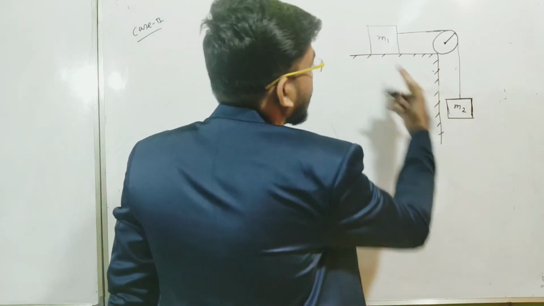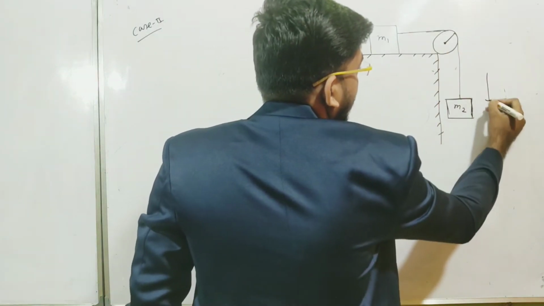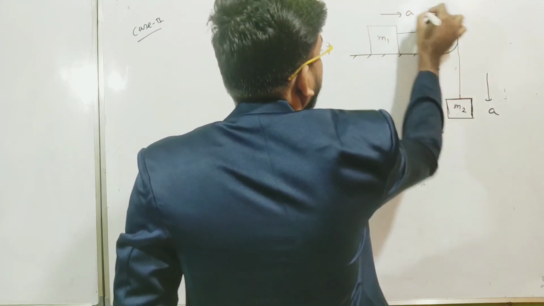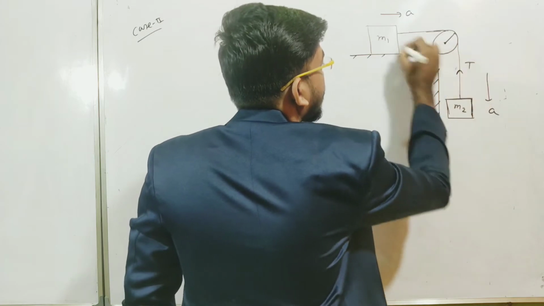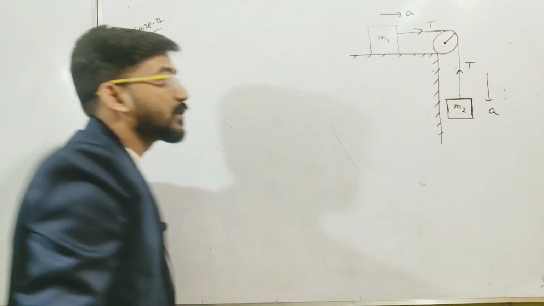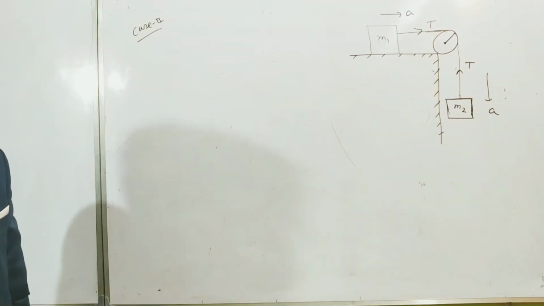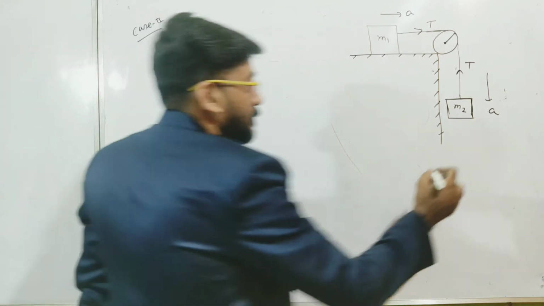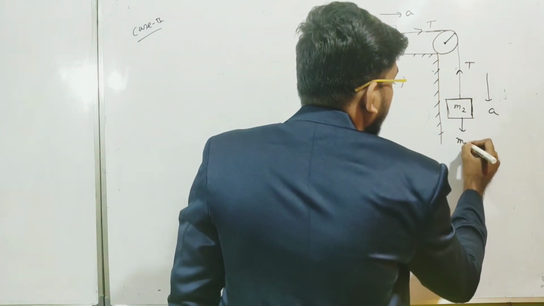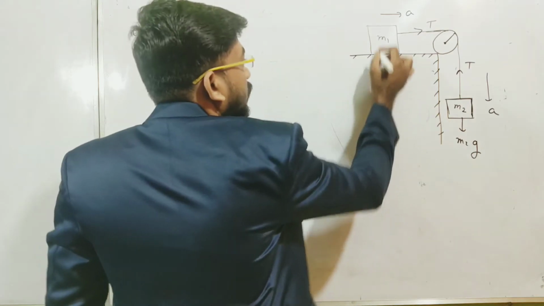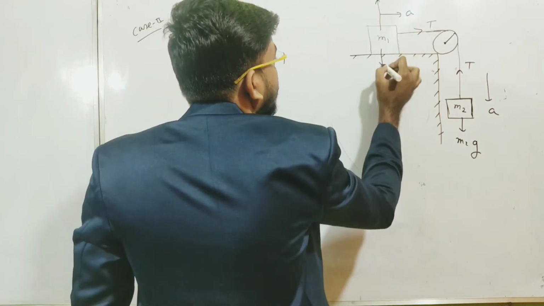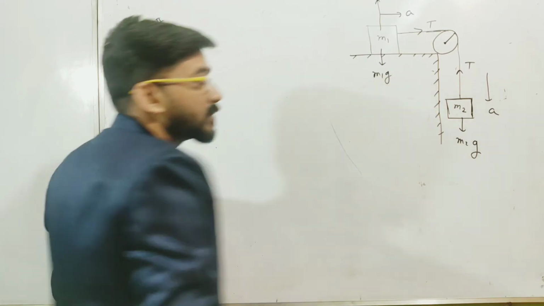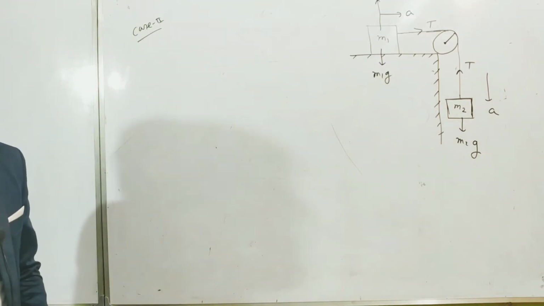So what will be the acceleration? You can see that the acceleration will be in this direction. The tension for this mass will be in this direction, and for this mass in this direction, because tensional force is always away from the object, I have told earlier. Here one force is m2g, and along the vertical direction here there will also be some forces. One is the normal force N, another is m1g, but these forces are not effective for the motion along the vertical direction, because the motion is along the horizontal direction.